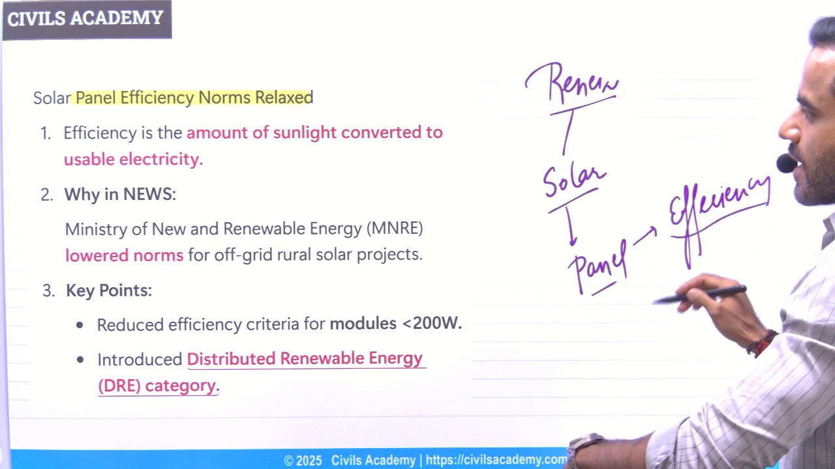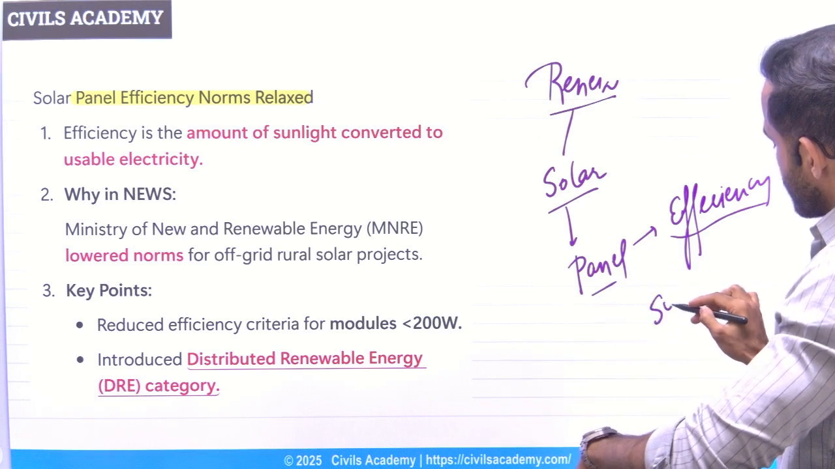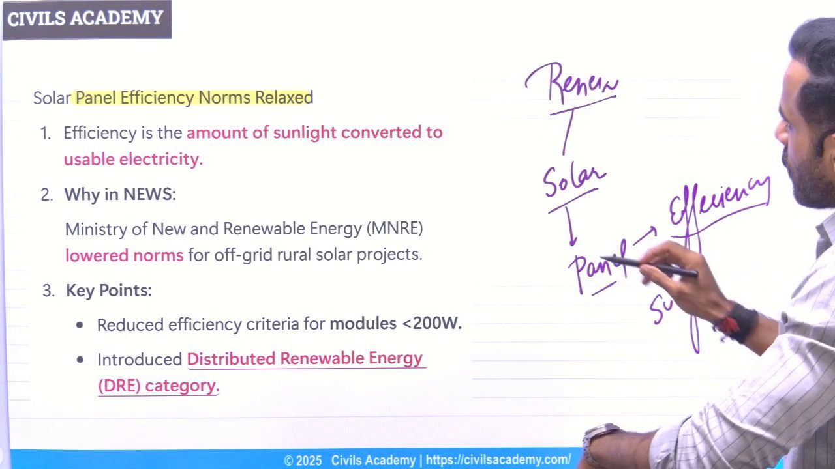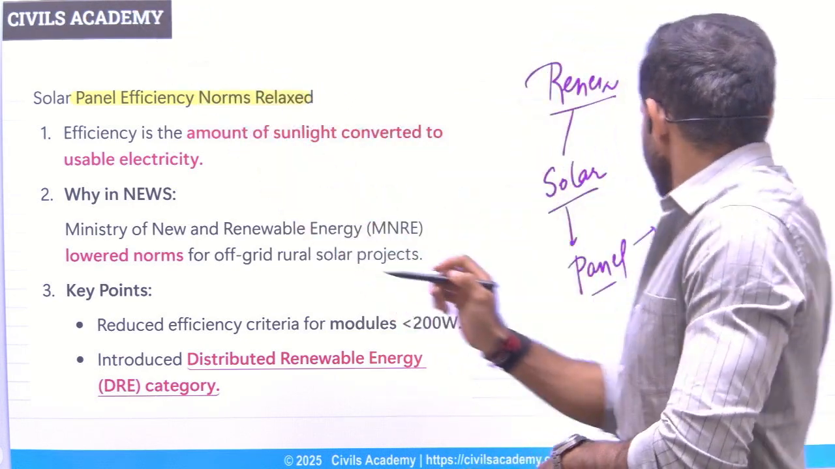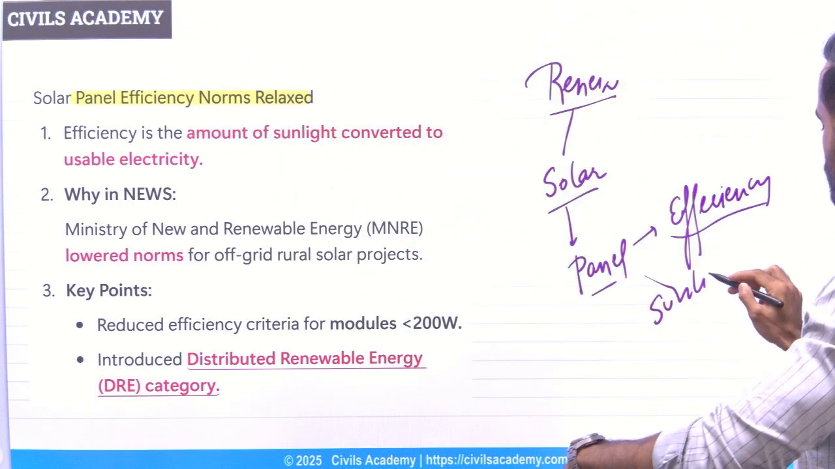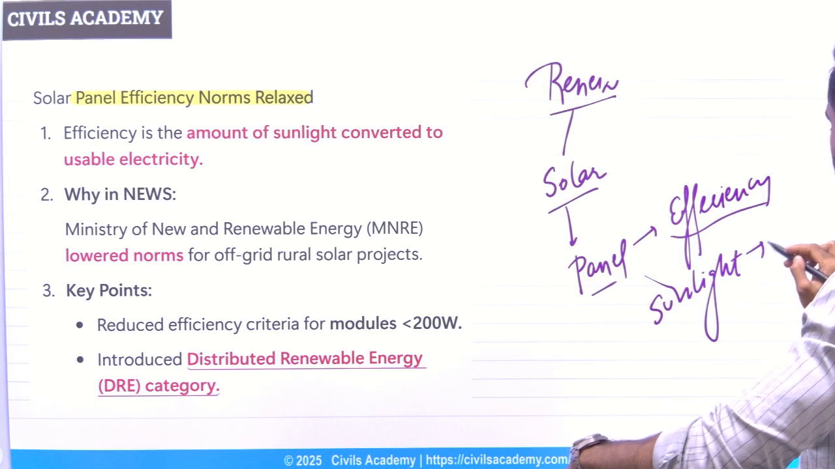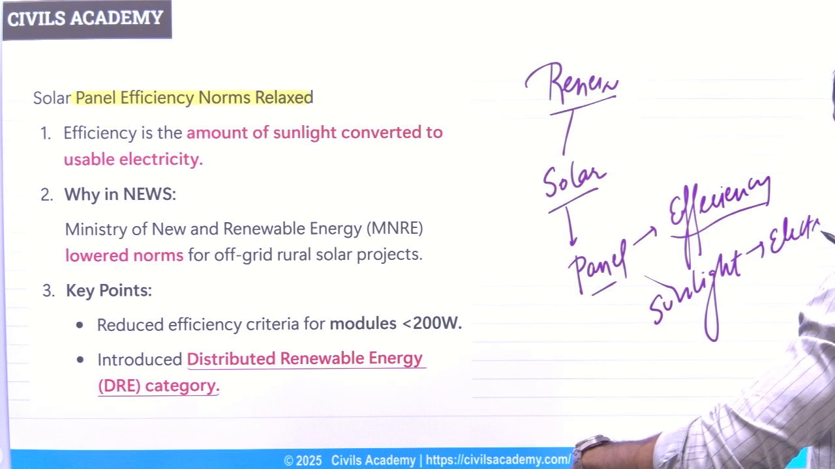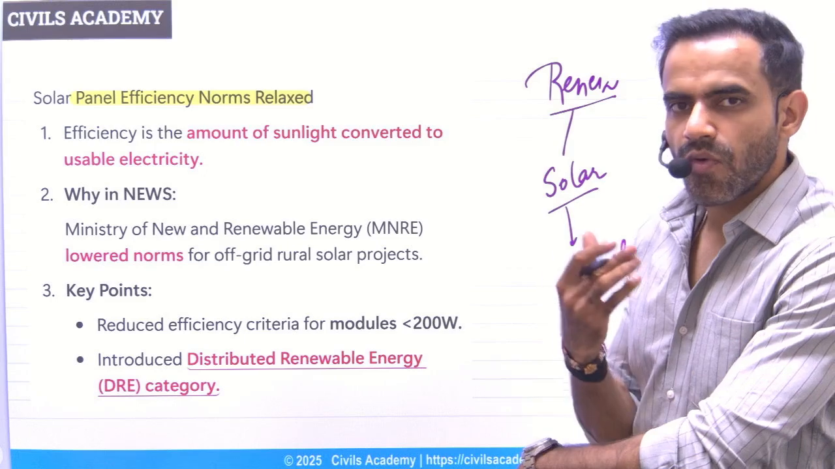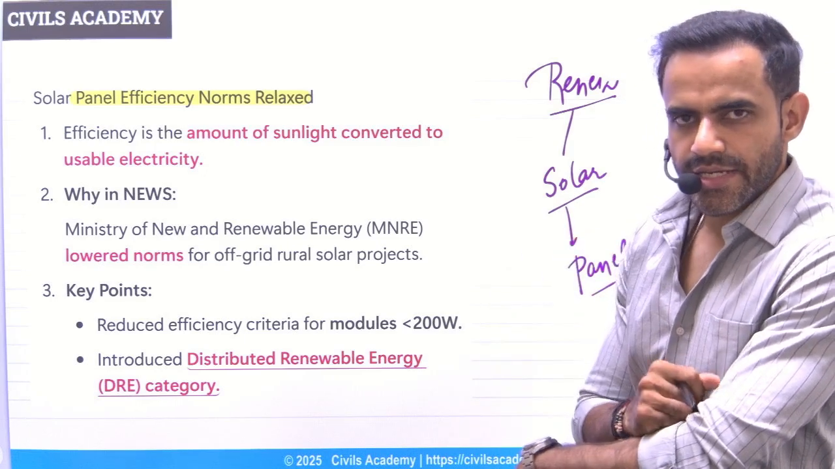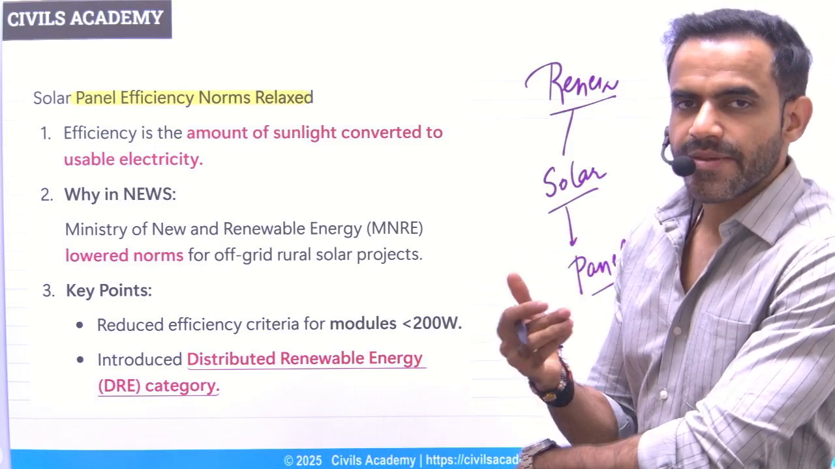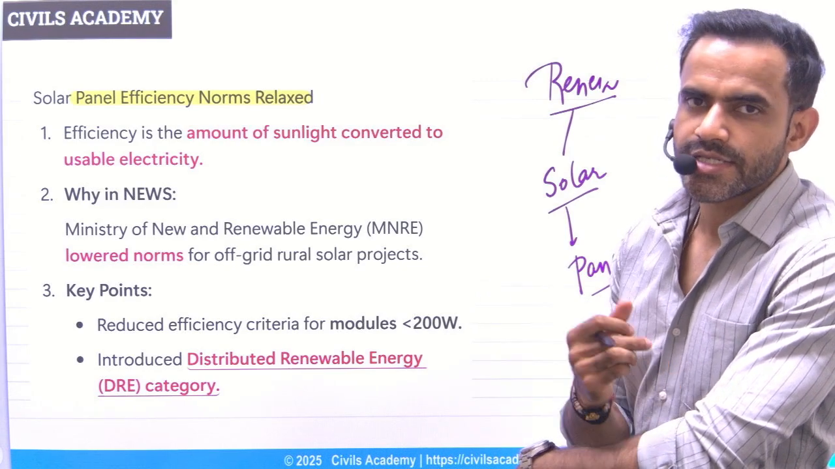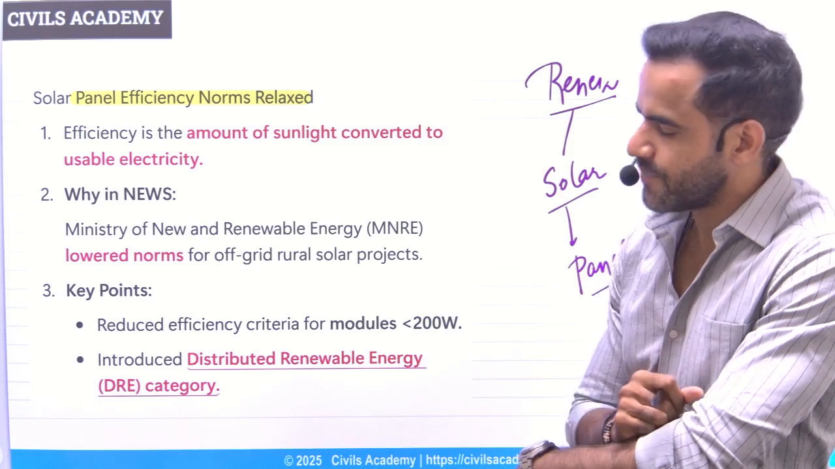is determined from the fact that how much sunlight is converted into electricity. If the panel is able to produce more electricity from the same sunlight, it is highly efficient. If it is able to produce less electricity, it is relatively lower efficient.